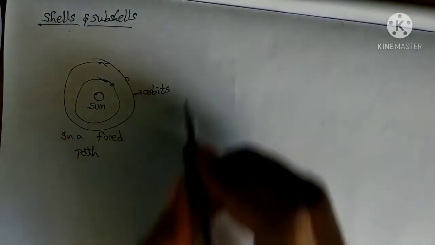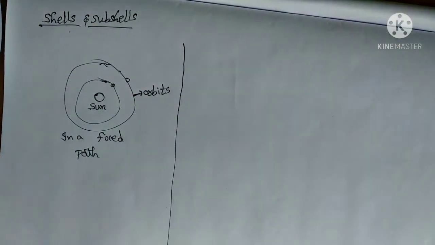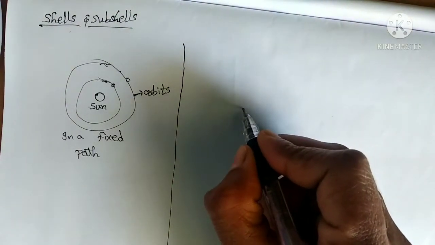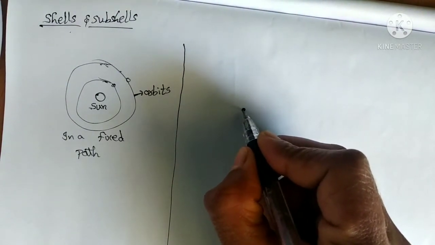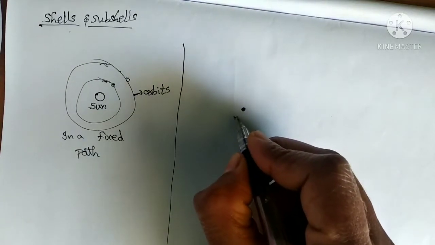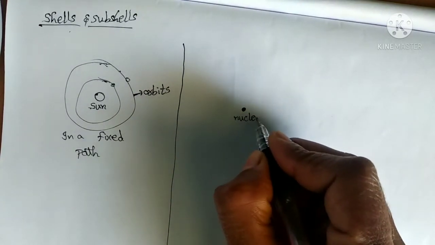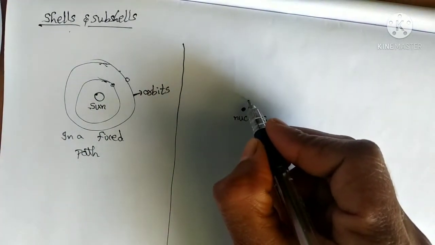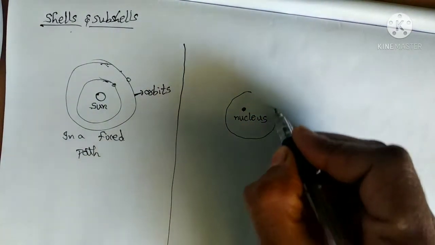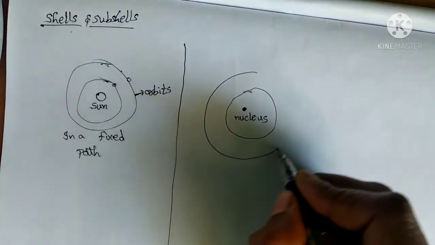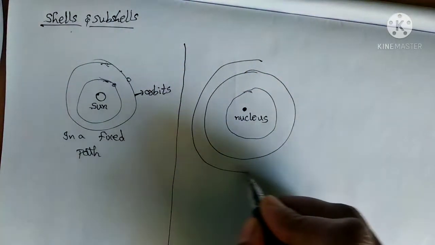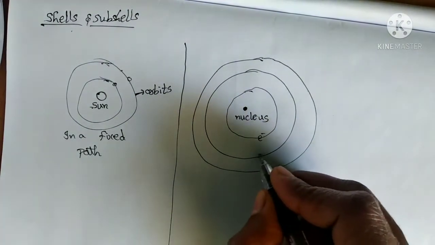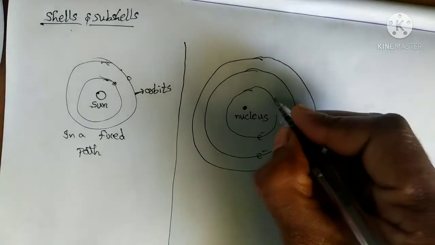Right? So similarly, we will compare this with the atom. In the middle of the atom, the nucleus is present. Around this nucleus, electrons will revolve. How will they revolve?